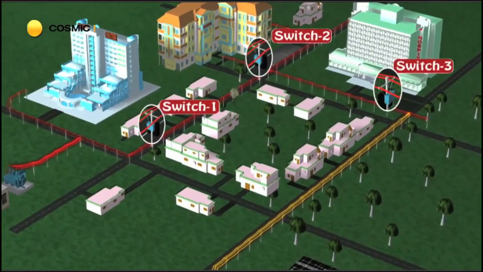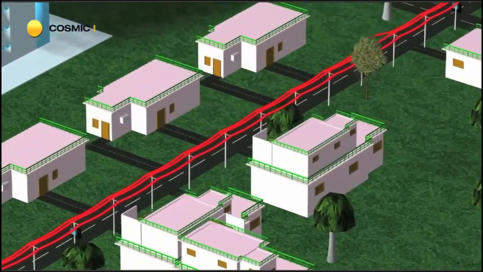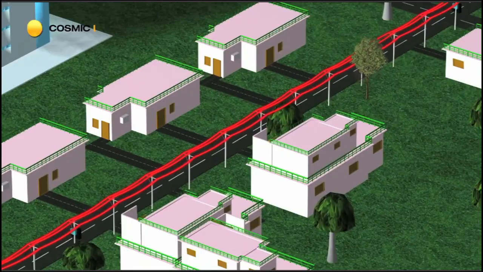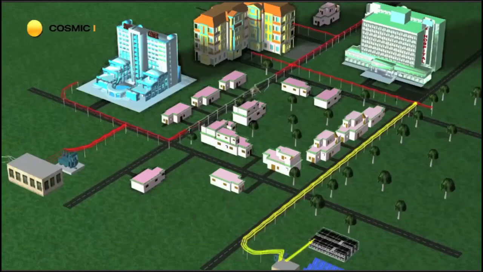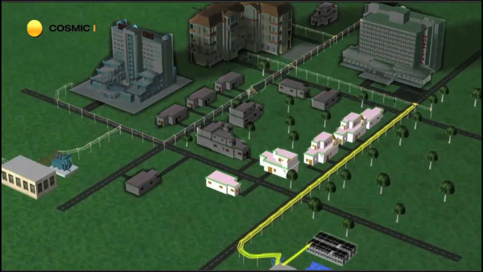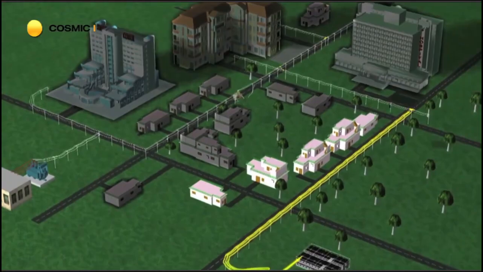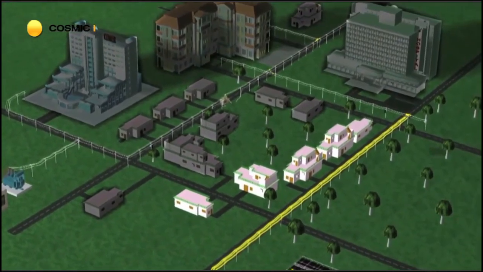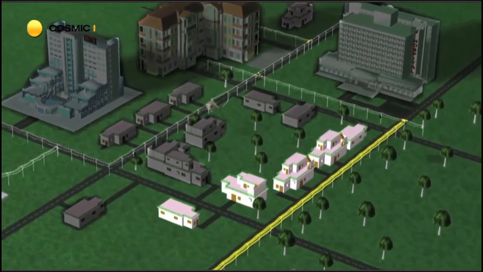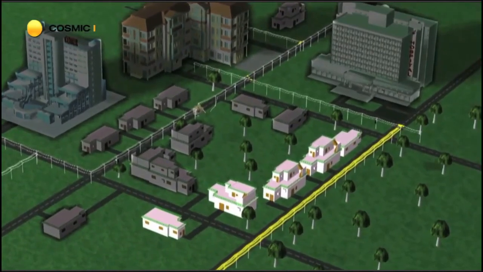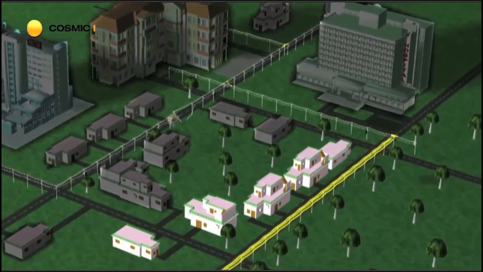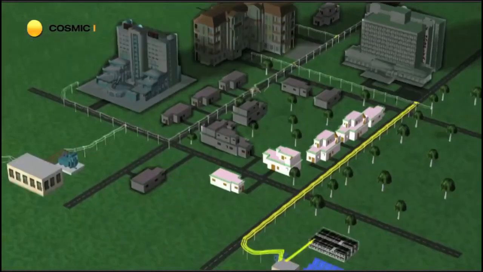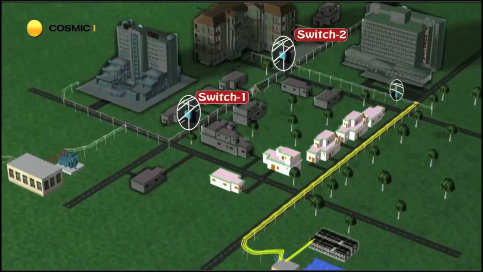to isolate the problem. Let's take a look at what happens when a tree falls on a utility pole due to a storm, resulting in a damaged pole and power line. As per today's technology, energy source A would shut down and the entire community, including the shopping center, homes, school, and hospital, will lose power. In fact, they would remain out of power until a customer notifies the utility and crews are sent to make repairs.